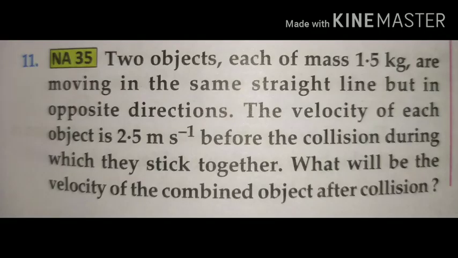Eighth question is, two objects each of mass 1.5 kilogram are moving in the same straight line but in opposite directions. The velocity of each object is 2.5 meter per second before the collision, during which they stick together. What will be the velocity of the combined object after the collision? So students, two objects whose masses are given are moving in opposite directions, means approaching each other, and we want the velocity after the collision.